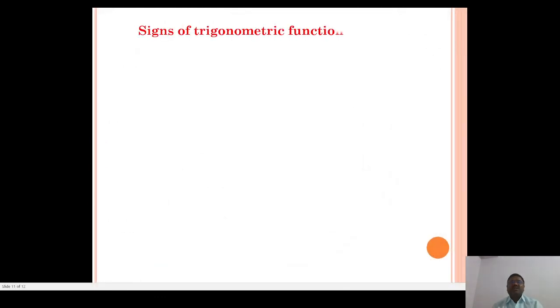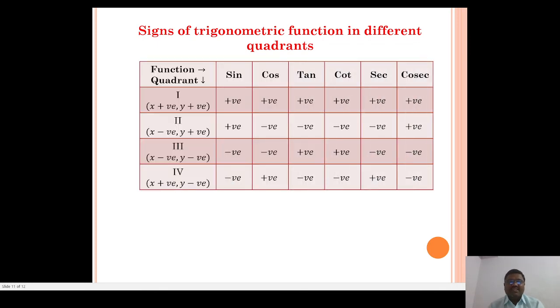So, signs of trigonometric functions in different quadrants. We see the signs of trigonometric functions in different quadrants at a glance. See the functions sine, cos, tan, cot, sec, cosec, and on the left hand side first quadrant, second quadrant, third quadrant and fourth quadrant, and we write down here the sign of each trigonometric ratio in the particular quadrant.